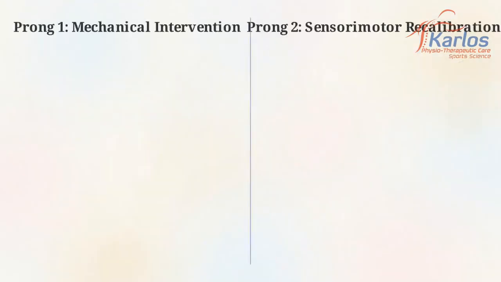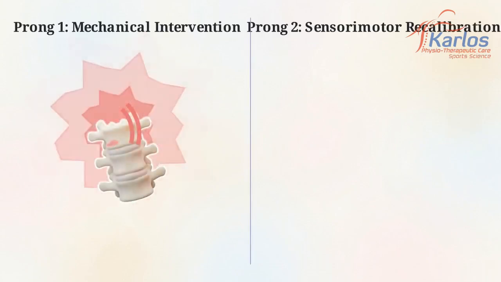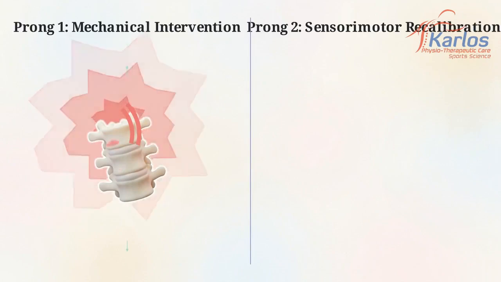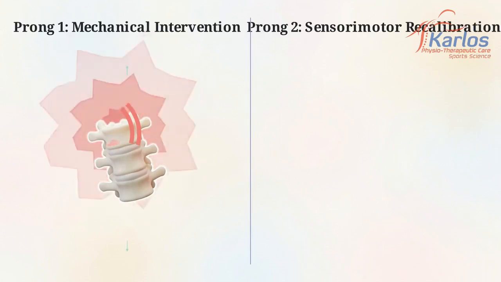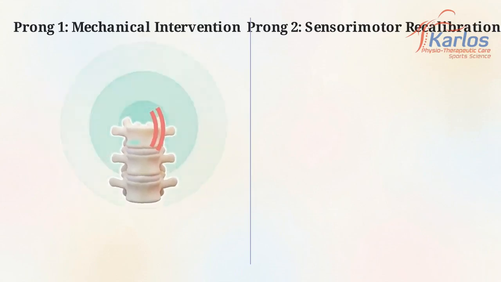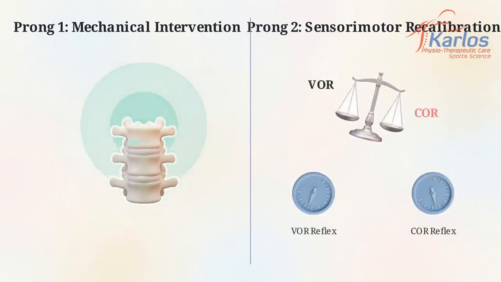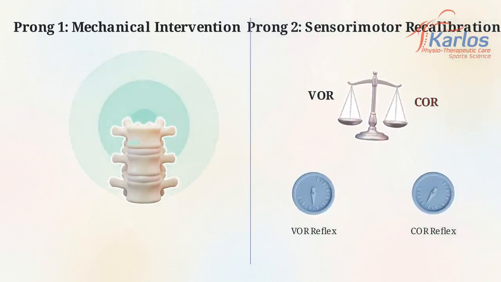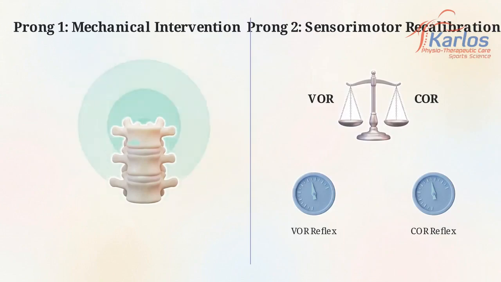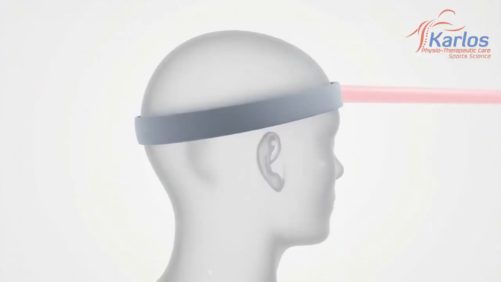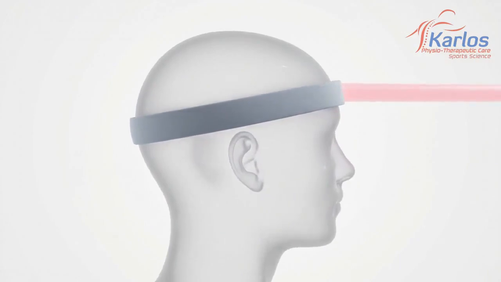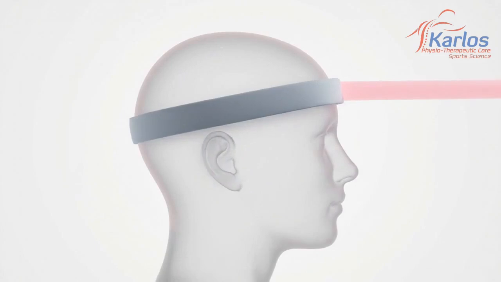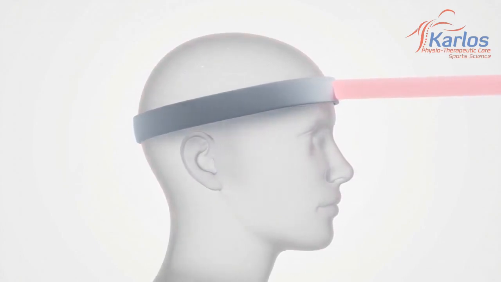The first prong is mechanical intervention, restoring normative afferent input at the source. Mobilizations, traction, and sustained mechanical glides are used to quiet the nociceptive firing in the facet joints. Correcting postural faults like upper crossed syndrome is necessary to permanently reduce muscle spasm and spindle distortion. The second prong is sensorimotor and vestibular recalibration, designed to correct the brain's processing errors. Laser head tracking, gaze stabilization, and dynamic balance exercises force the brain to relearn accurate proprioception and restore VOR-COR synergy.